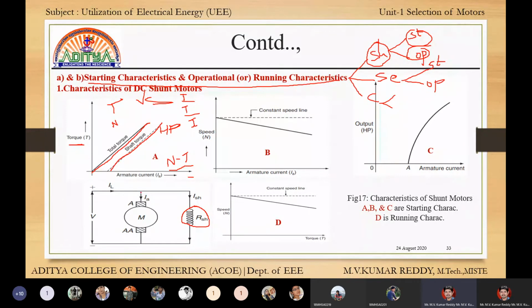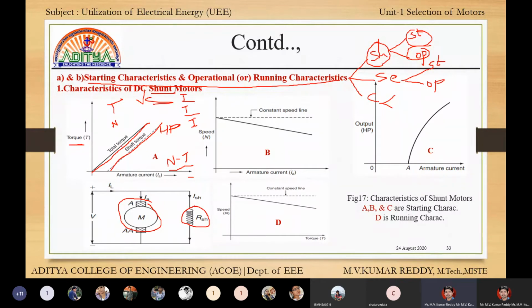That means this is the motor, and with this motor, the field is connected in parallel. Hence it is called a shunt. Already we know what shunt is. Shunt means parallel.